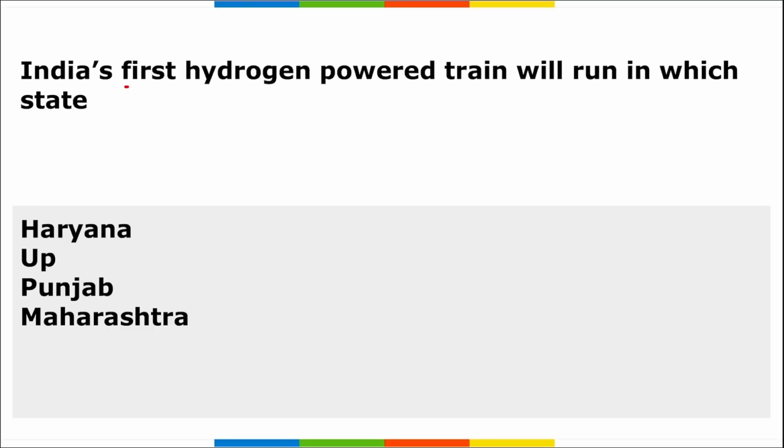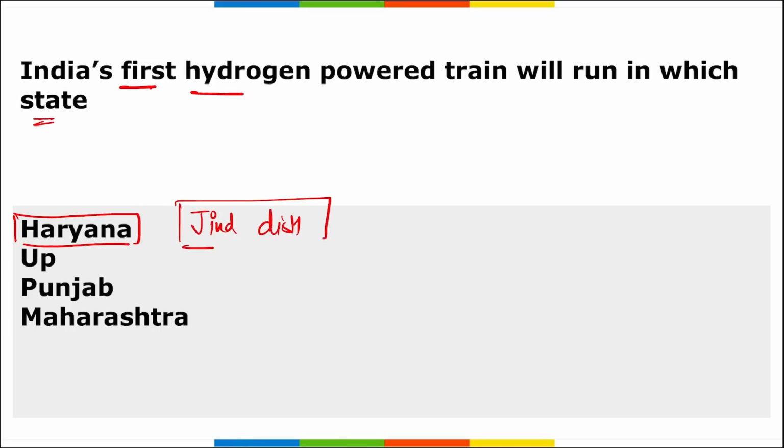Next is India's first hydrogen power train will run in which state? So India's first hydrogen power train will be running in the state of Haryana, right? And it will be running from the Jind district, right? So from Jind district in Haryana, the first hydrogen power train will be running.